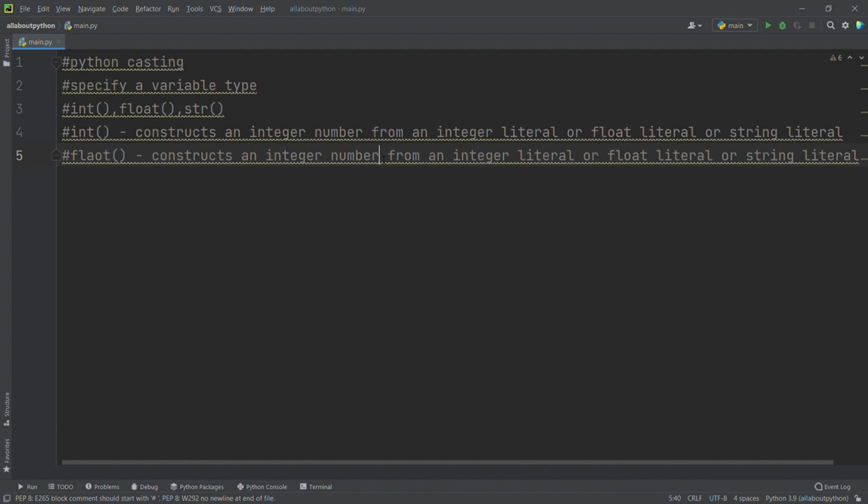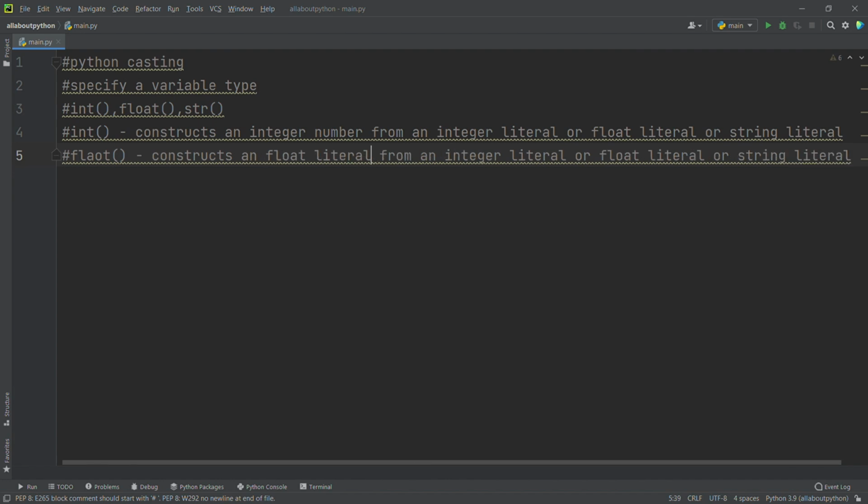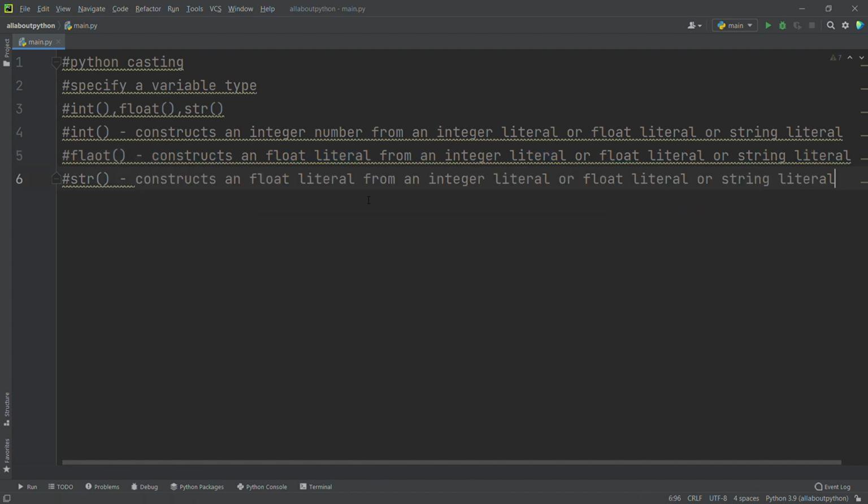From an integer literal, a float literal, or a string literal. In the same way, the str constructor is going to construct a string literal from an integer literal, a float literal, or a string literal. So this is how it's going to work. This is what we are going to do in Python casting.